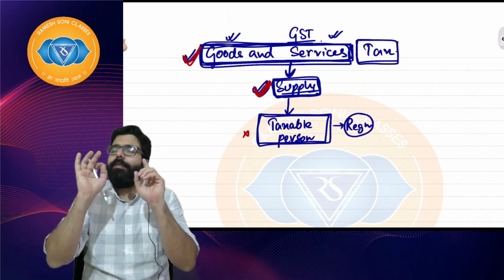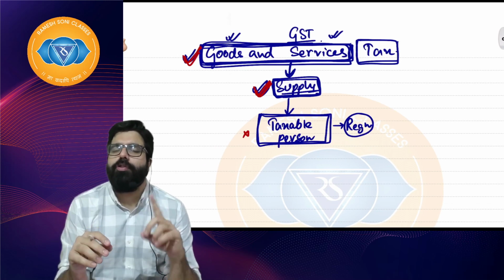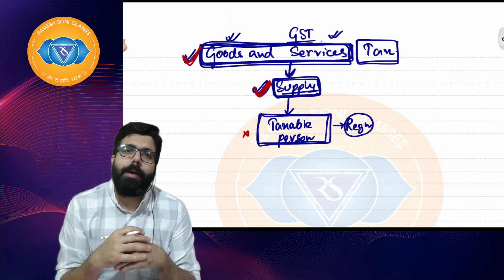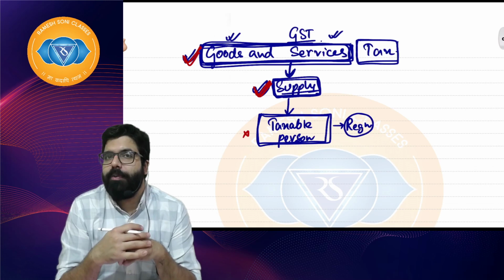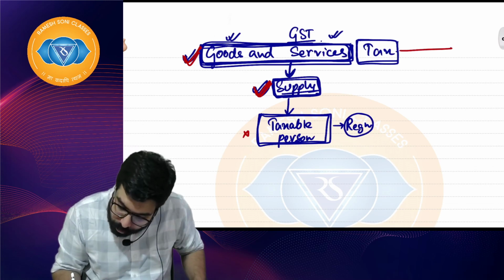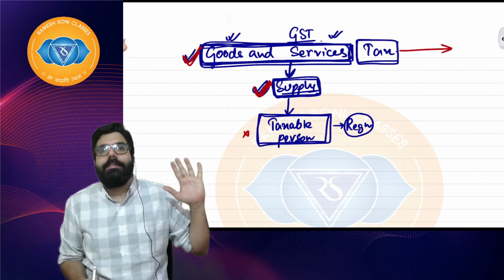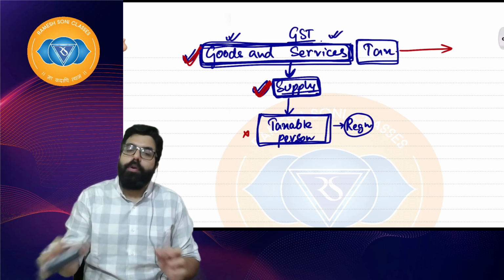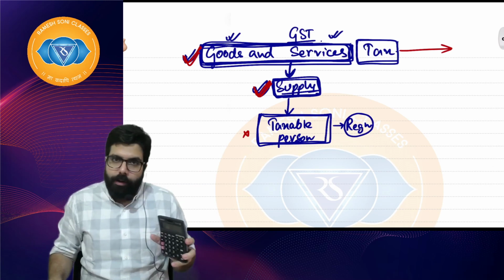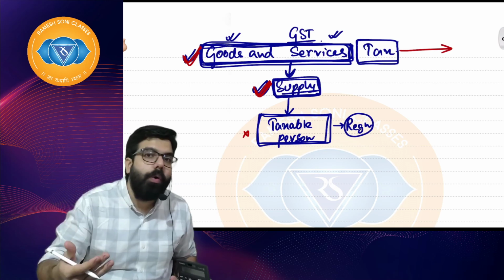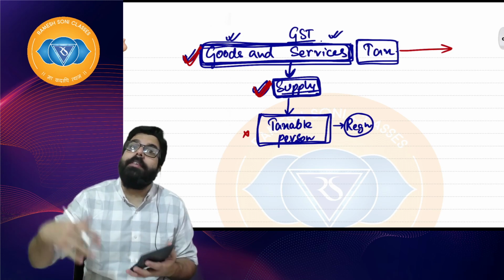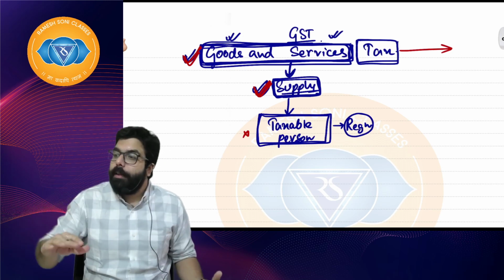So always the first step we see whether something is goods and service. Sir, if something is not falling within the definition of goods and service, then out, Baba, out. We will not charge GST. Yes, sir. Calculator is goods, sir. Then we'll have to further see whether calculator is being supplied. Supplied means it is being sold.